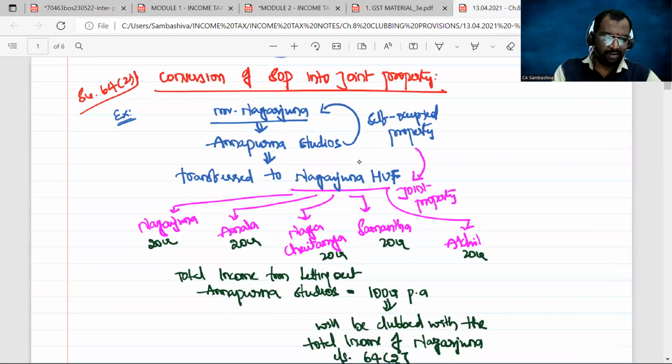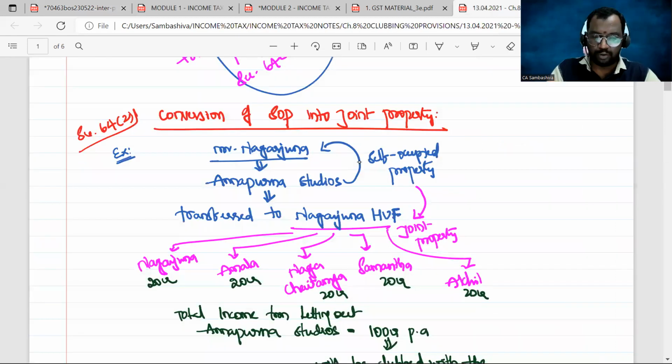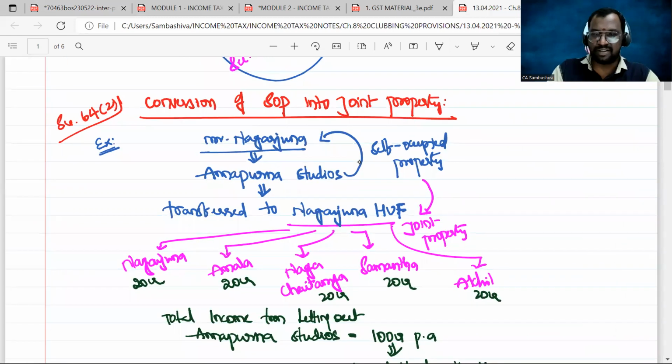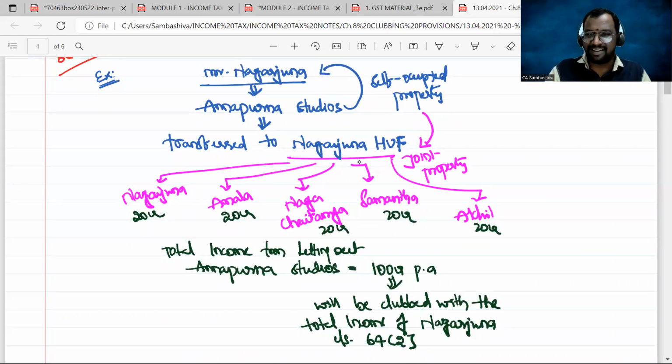This is the running notes of the clubbing provisions. This problem is from the clubbing provisions chapter. In section 64(2), conversion of self-occupied property into joint property, you can see the example we discussed: Mr. Nagarjuna has Annapurna Studios as self-occupied property, and that property was transferred in favor of Nagarjuna HUF, where the members are Nagarjuna, Amala, Chaitanya, Samantha, and Akhil.